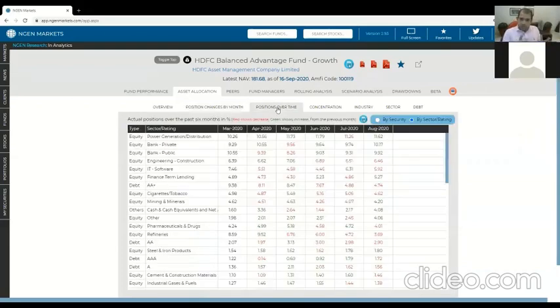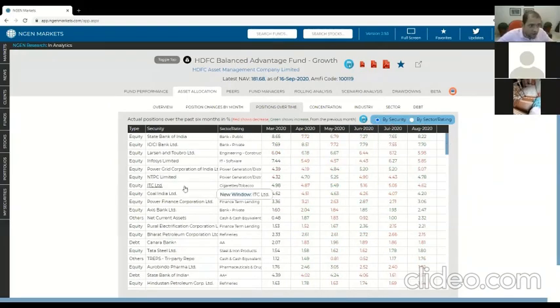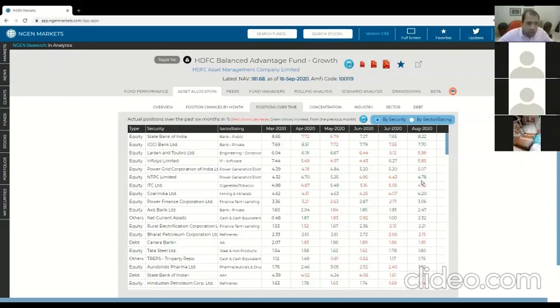Positions over time. This is a really useful view of what I was just showing you in the tab before this. Here you can actually see how the sector exposure in percentage holding terms has changed over the last 6 months. So you can see that in this particular sector, for example, this is how the percentage holding for this particular mutual fund has changed over the last few months. You can download this data again in Excel, or you can look at it by stock. So here now you can pick a stock and see, okay, this is how much they used to have in ITC, and it has grown and gone down and gone down and gone down again. So again, very easy to look at these things in this one single view.